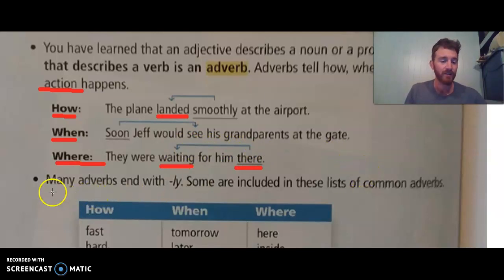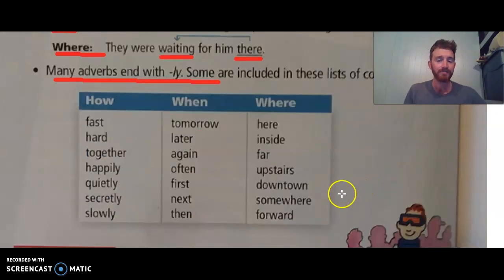One thing to remember here, this is always one that I remember as a kid: many adverbs end in ly. Most do end in ly, but not all of them. Usually when a word ends in ly, that's going to be considered an adverb. Okay, so here we have a chart with a few examples, and these aren't the only ones, but you could think about using these in a sentence. Somebody ran fast, or somebody threw hard, or the kids played together.